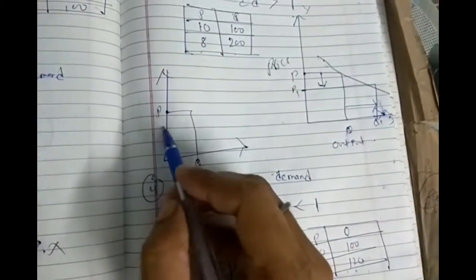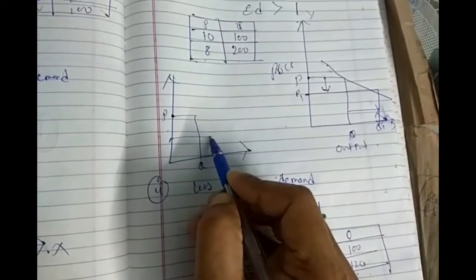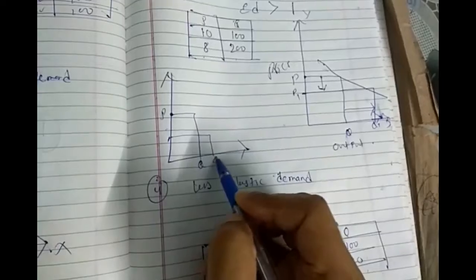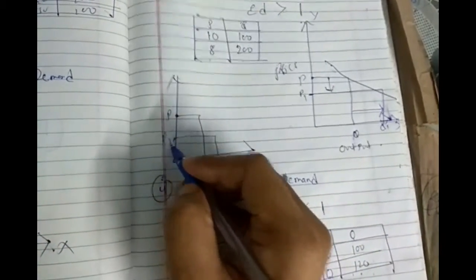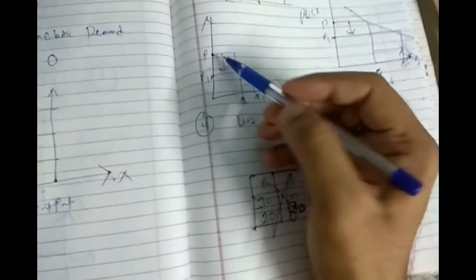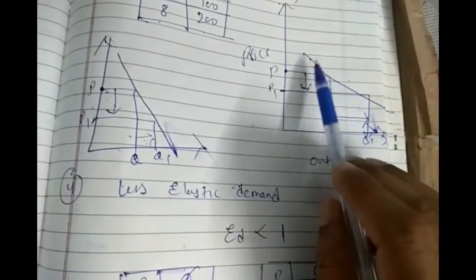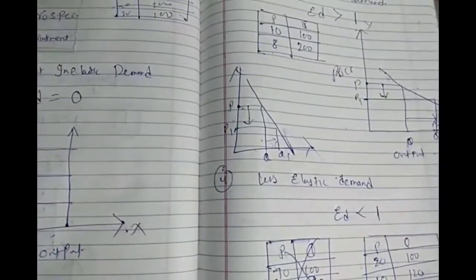Here price has changed, but the quantity demanded has not changed much. So here the percentage change in price is more than the percentage change in quantity. In that, the curve will be steeper. Okay? That is clear?